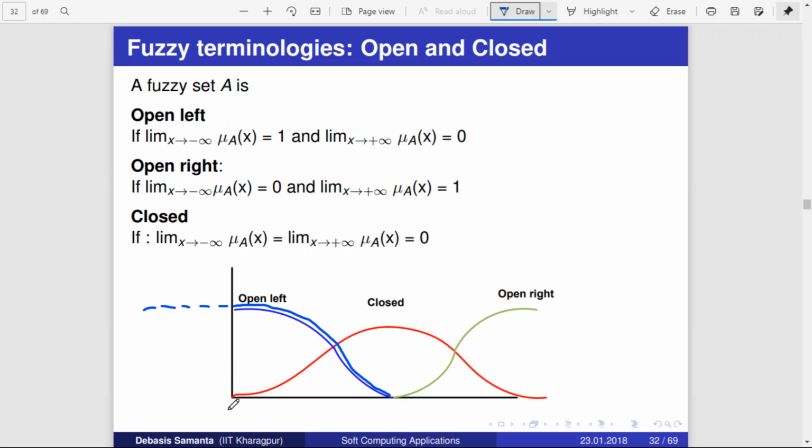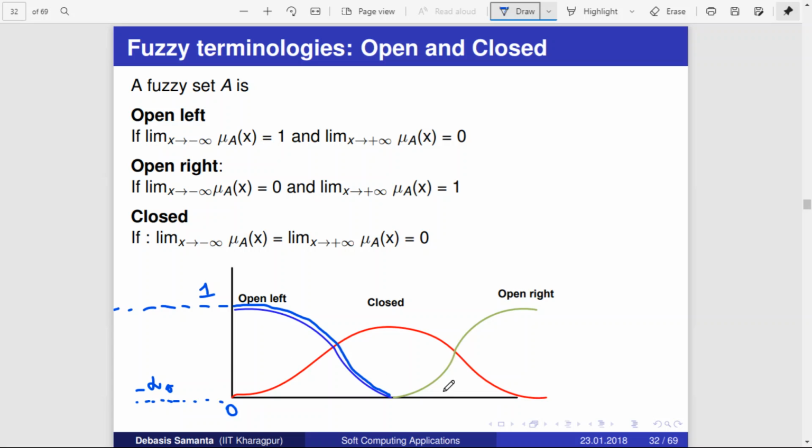Say this is x. If this point is 0, then x is going towards negative. That is, when x is going towards minus infinity, it is 1. Say this point is 1. So as x moves towards minus infinity, the membership function will always result in 1. Such a membership function is called open left.